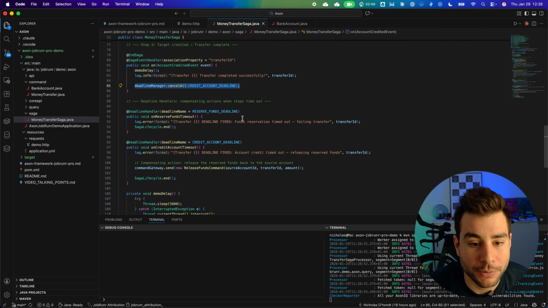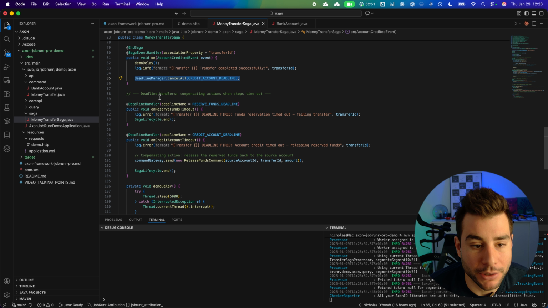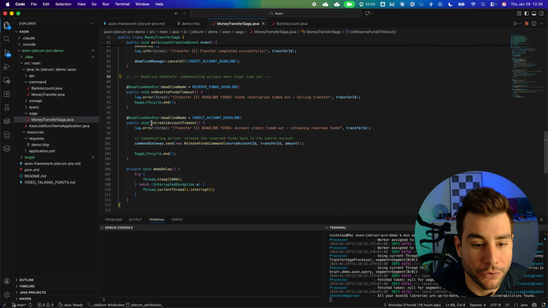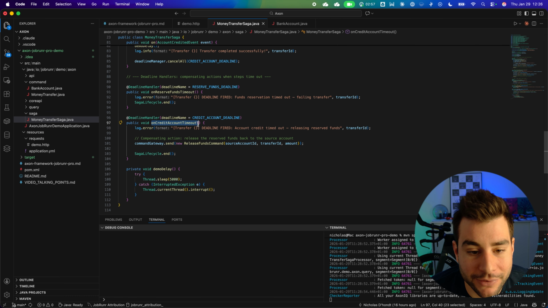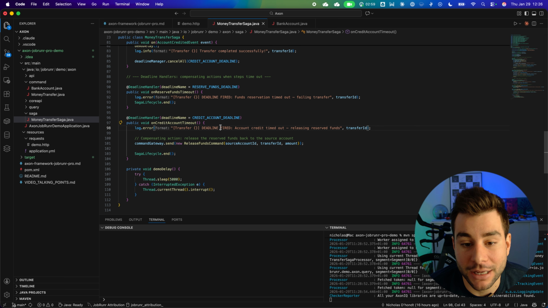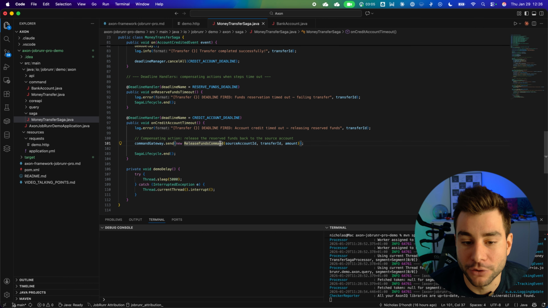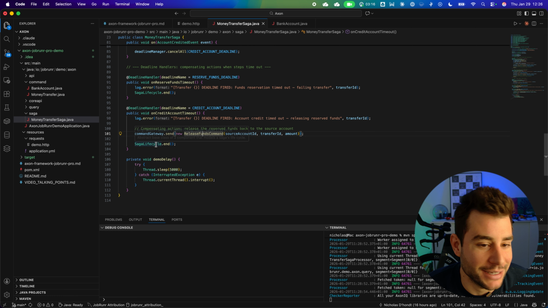So now, what happens when such a deadline is being executed? Well, you see it down here. This is actually the safety net. What you see here on the credit account timeout, for example, is that the deadline fired, account credit timed out. So what we will do then is send a new command, the release funds command, because the person whose account was first debited, if the money cannot go to someone else's account, then we need to release the funds, and then the saga ends.